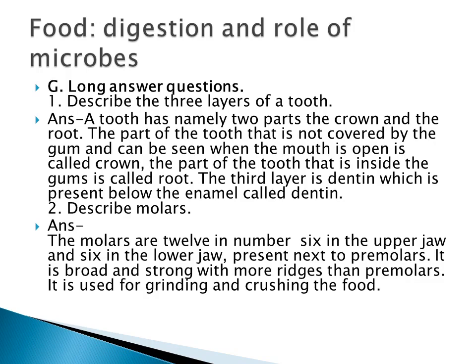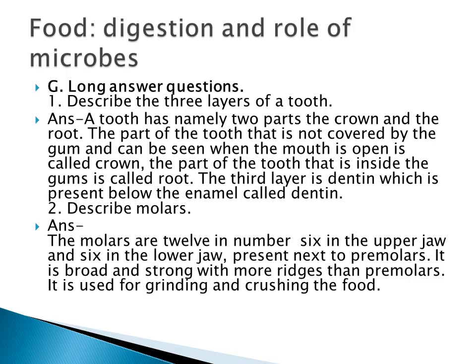So the first one is called the crown. When you open your mouth, you can see the crown. And inside the gums is the root. So the third layer is called the dentin. It is present below the enamel.